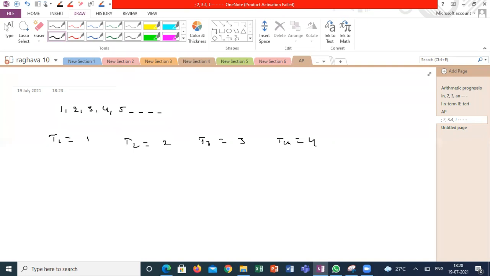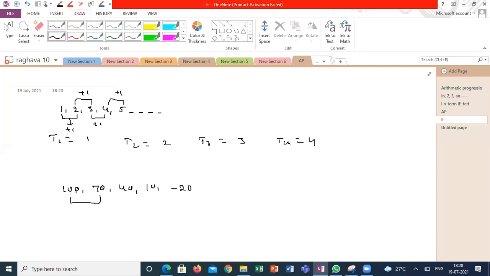Am I right? You take any 2 consecutive numbers. What is the subtraction of these 2 numbers? Final minus this number is 1. This number also 1. I'm going to give one more series: 100, 70, 40, 10, -20.